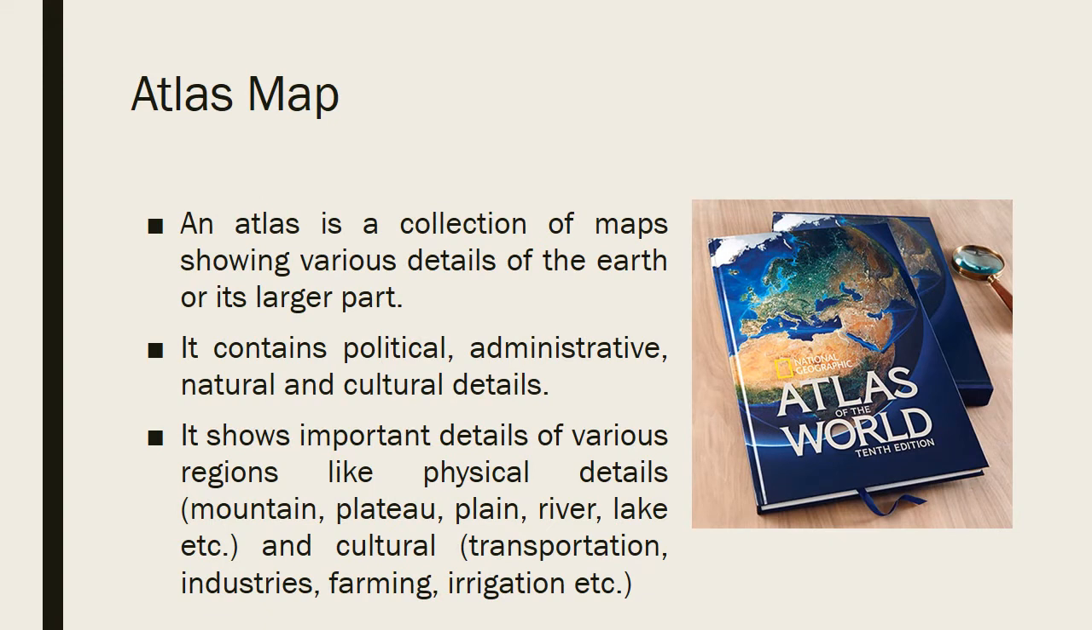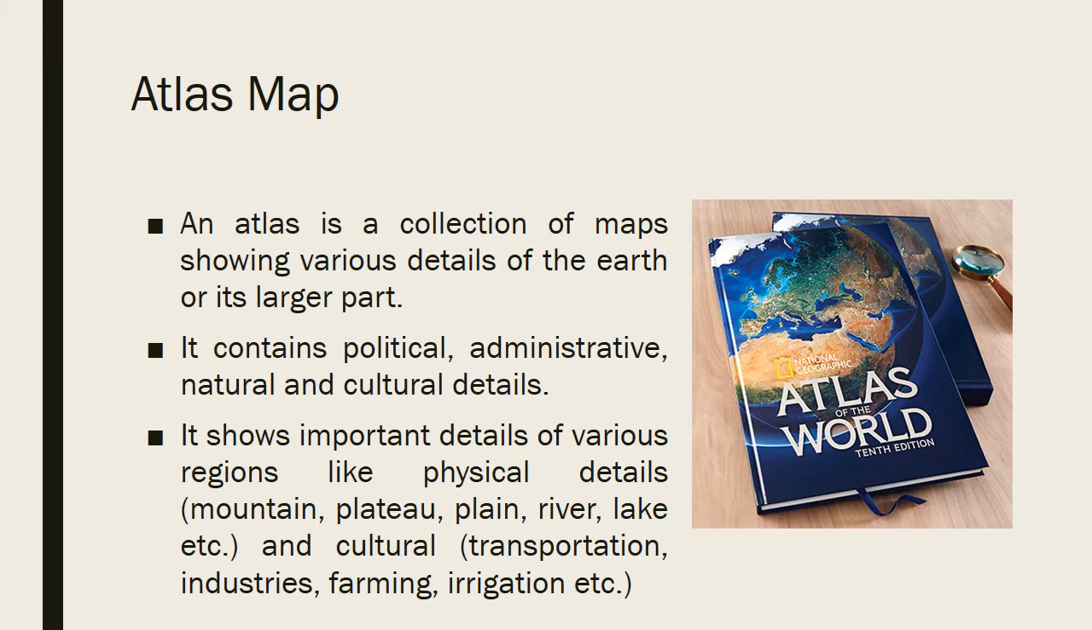An atlas is a collection of maps showing various details of the earth or its larger part. Now, we know that there are maps of anything in the world. Here, there is an image of an atlas of the world. So, there will be a map of the world, but not just a single map, a collection of maps. There are different kinds of maps, like maps showing the mountains of the world, maps showing the plateaus, or maps showing the industries.